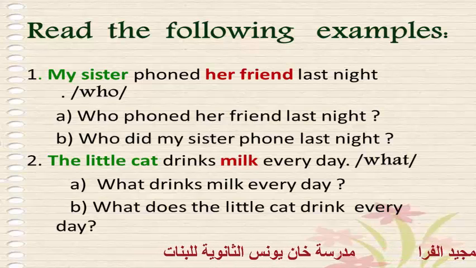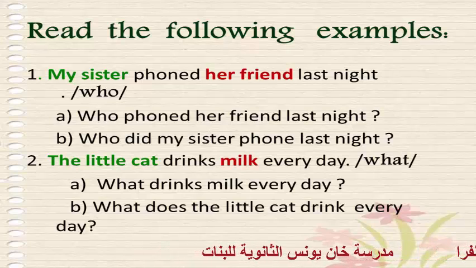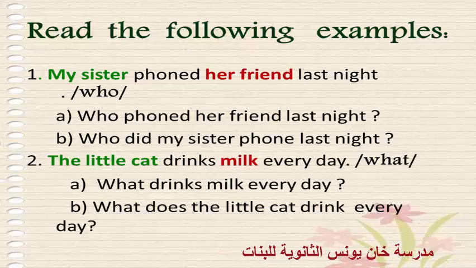And so, after who, we should use some form of the verb do, did or does. Did for the verb in the second conjugation and does for the present simple. What does the little cat drink every day? The answer will be milk. So what kind of rule can we elicit here? Let's see together.